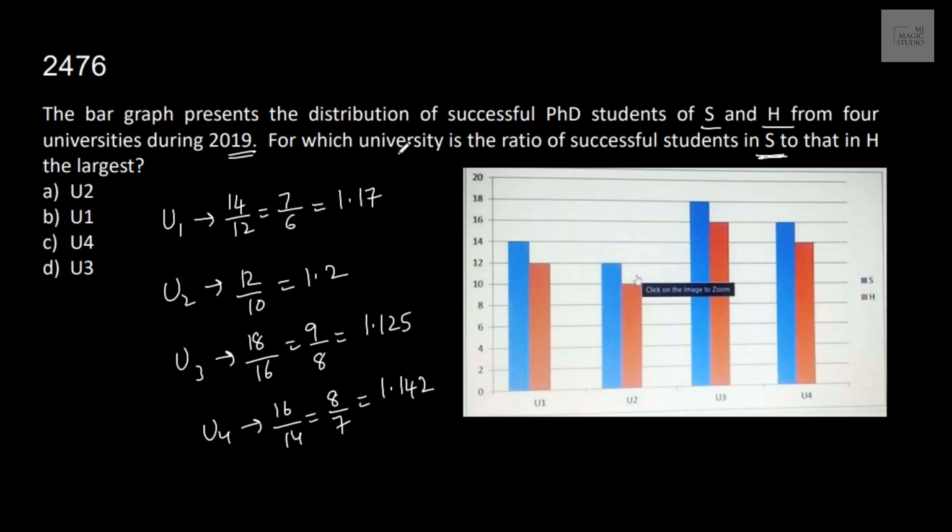And we are looking for which university the ratio is largest. This is 1.17, this is 1.125, this is 1.142, this is 1.2. Largest for University 2, that is option A.